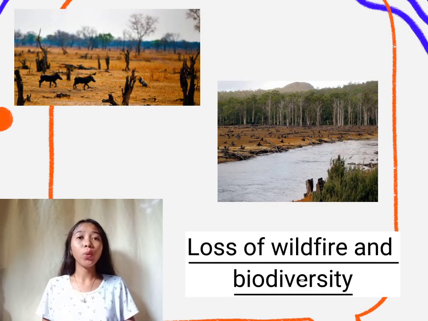The last one, we have loss of wildfire and biodiversity. The worsening cycle in climate change brings more drought and higher temperatures that make it easy for fires to start and spread, and in turn the blazes release more climate-changing carbon into the atmosphere as they burn through forest and peatland.